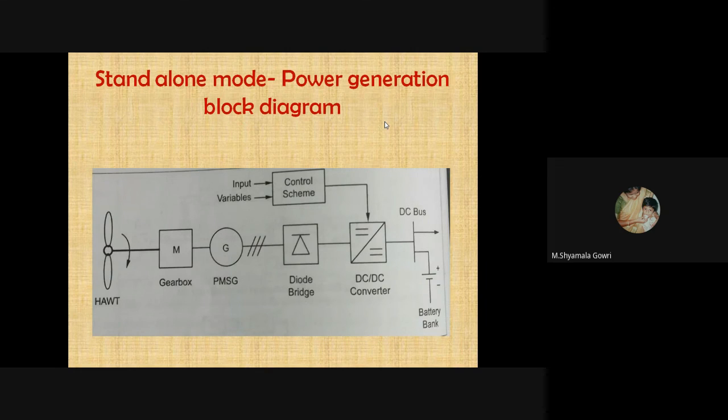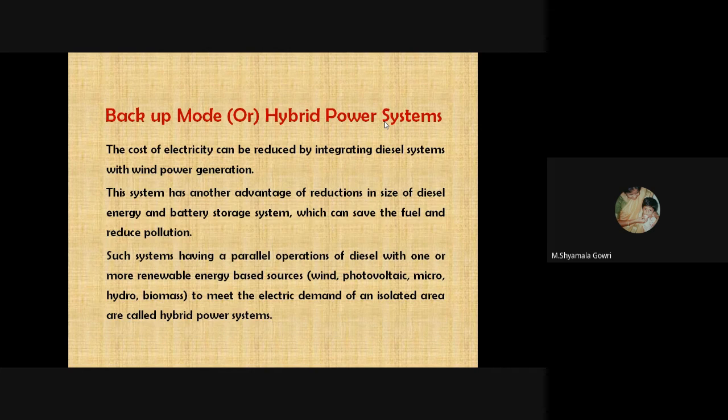So this is the standalone power generation block diagram. This is from a horizontal axis wind turbine. The wind energy is collected and given to the gearbox. There, the low speed is converted into high speed, with the help of a synchronous generator, which converts mechanical energy into electrical energy. It is given to the required power electronic devices and connected to the DC bus directly.